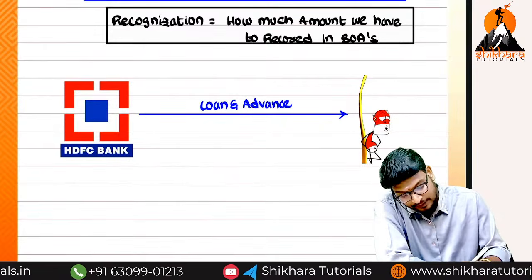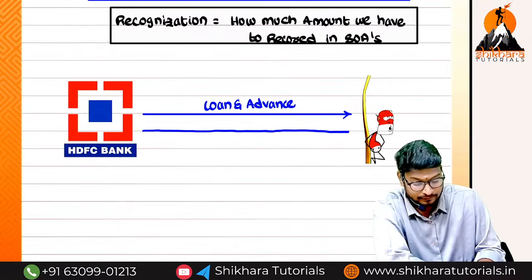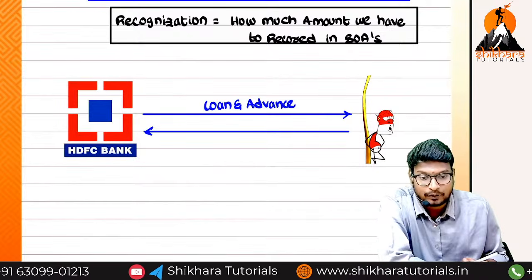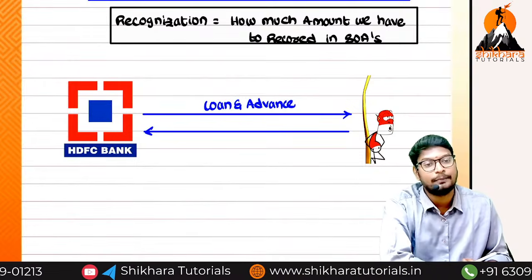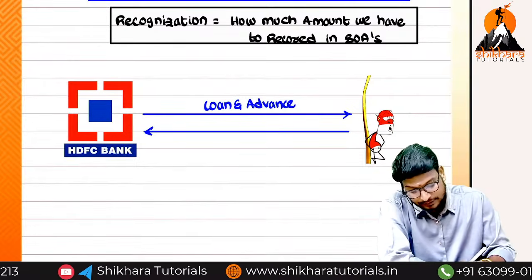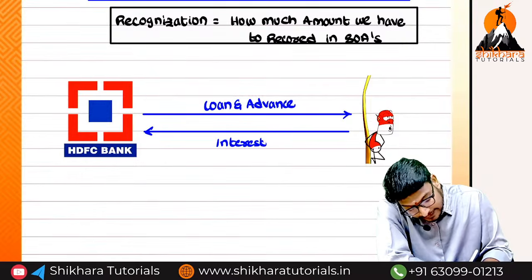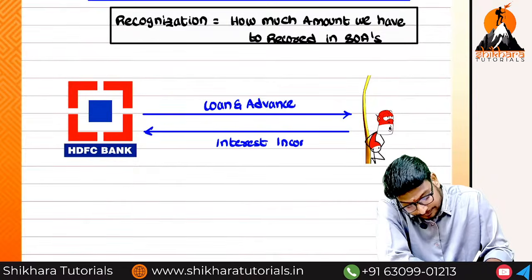Here, what does the customer need to pay? The customer needs to pay the interest, or we can call it EMIs. EMI means the principal plus interest. Here I am going to take only the interest. Can I call this interest as interest income?